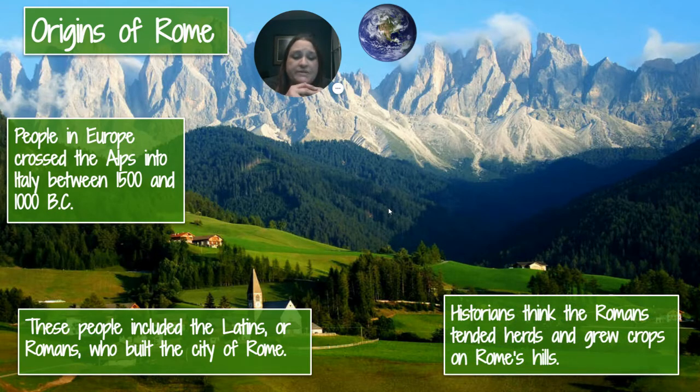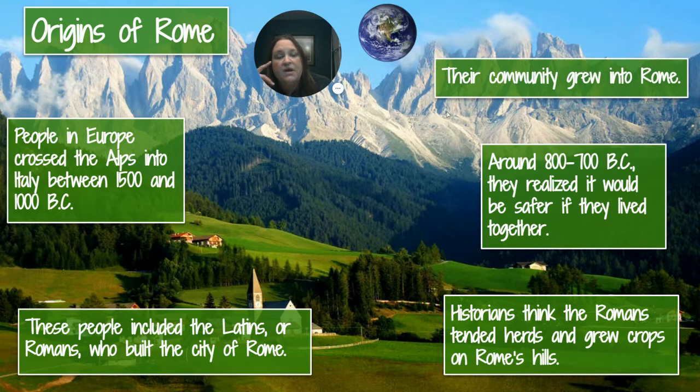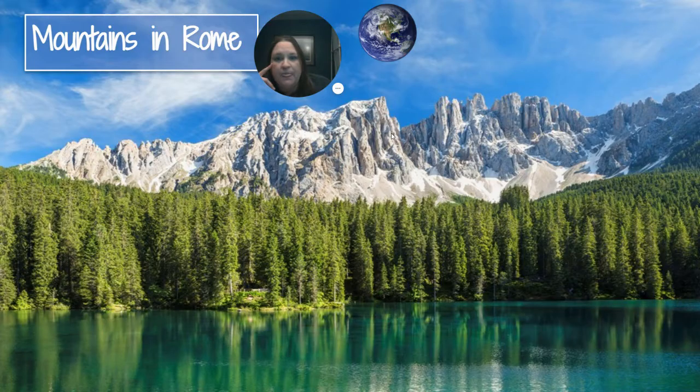They think that the Romans tended herds and grew crops on Rome's hills. They had lots of hills and mountains, as we're going to talk about in a second, but they could grow crops very easily there. Around 800 to 700 BC, they realized that it would be a lot safer if they banded together. So they started forming villages and finally ended up becoming towns, and that big town of Rome was founded. That's when they grew into Rome.